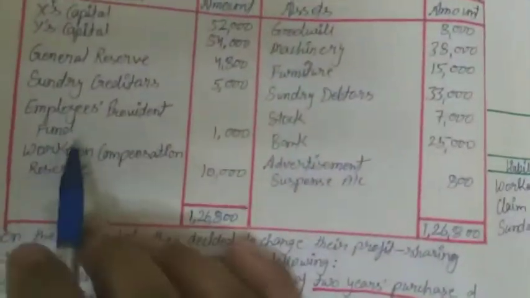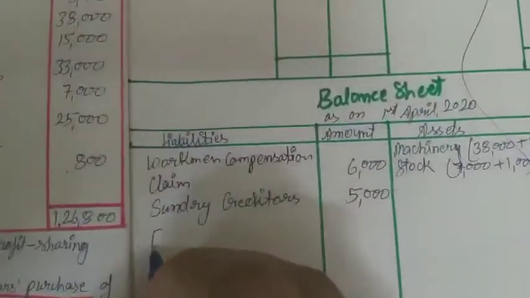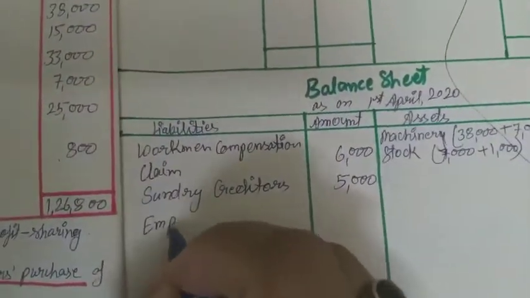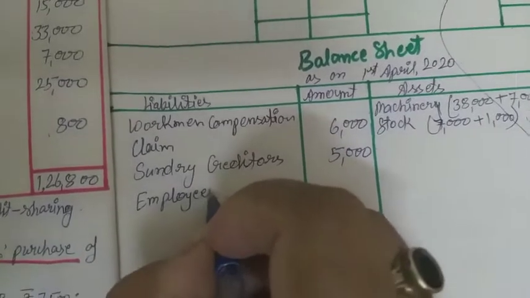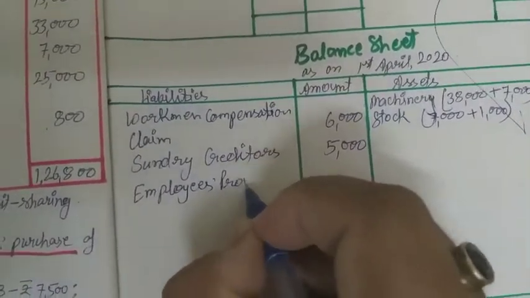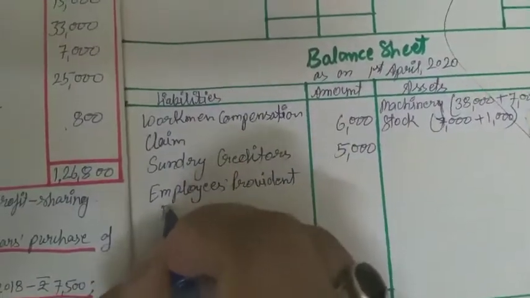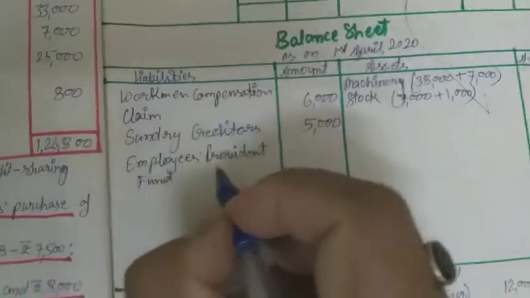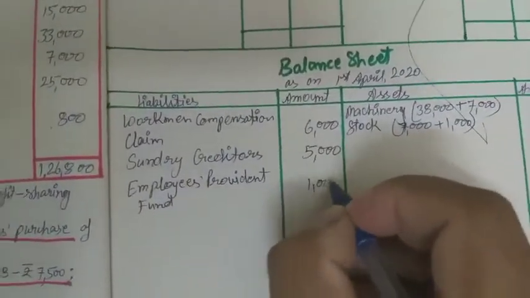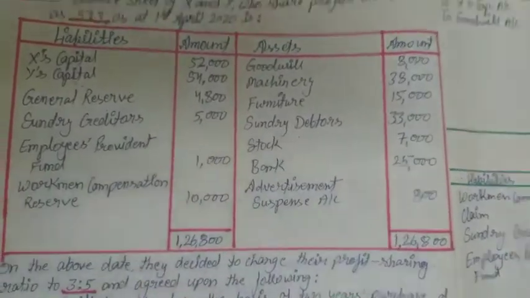Next, employment provident fund: no distribution will be there, so this also will come in the new balance sheet as it is. The provident fund is 1,000. WCR, we have already done the adjustment.